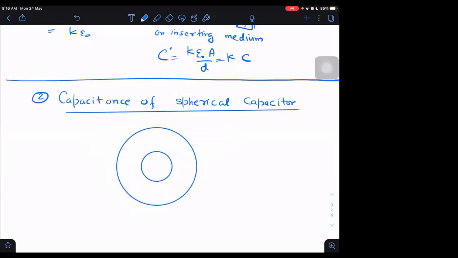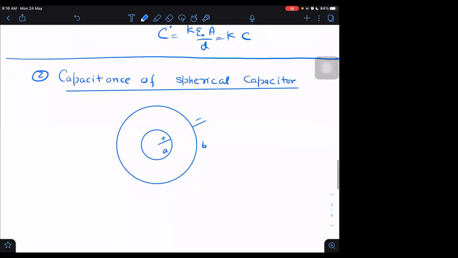It means this is actually a single thick shell, and it has inner radius A and outer radius B. This is positive, this is negative. Anyone we could take positive, the other one we will take as negative.